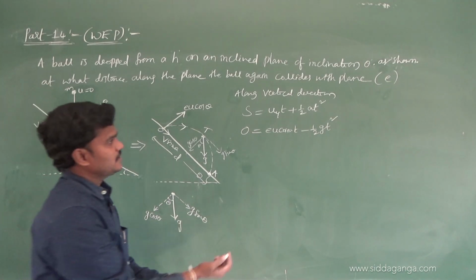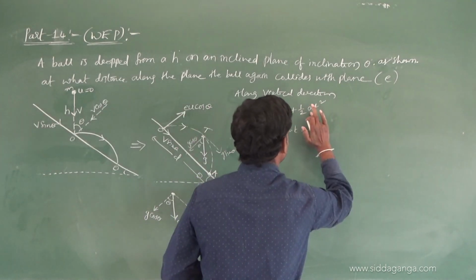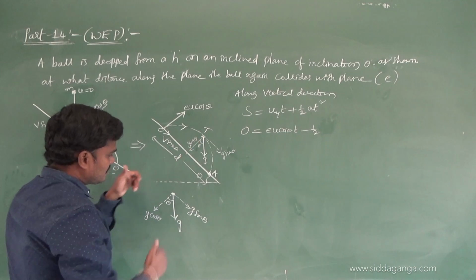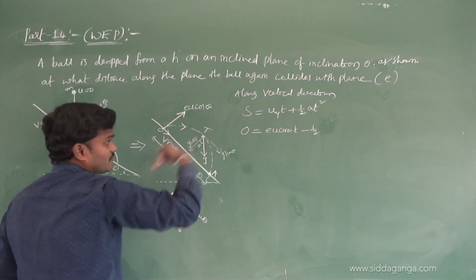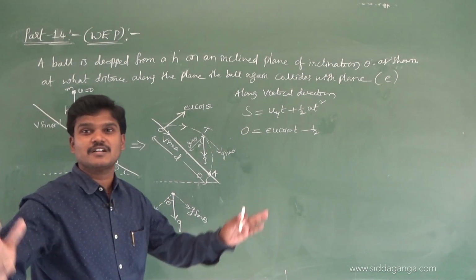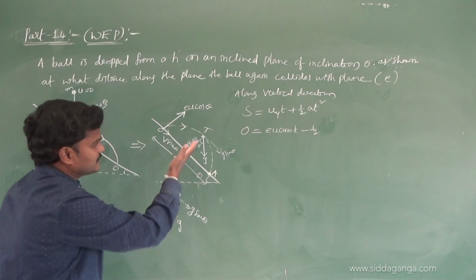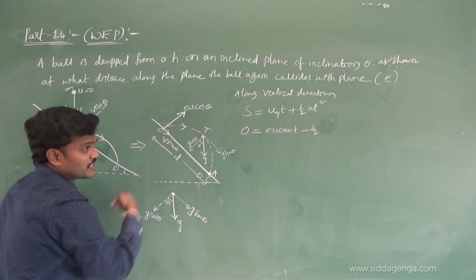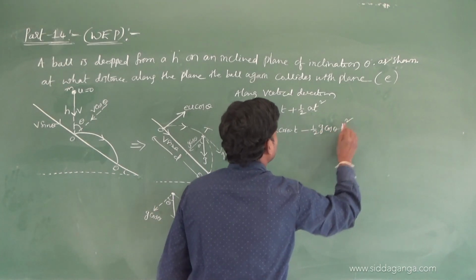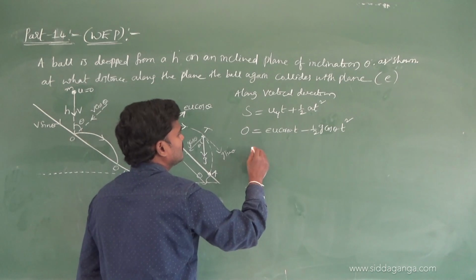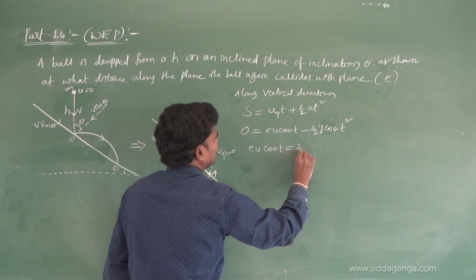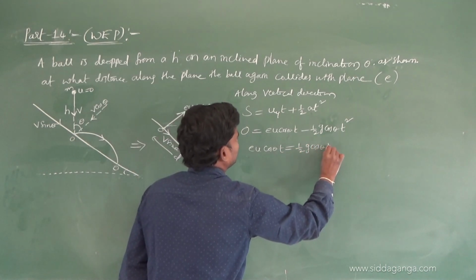And what is this a? Observe, along vertical, what is a? g cos theta. With respect to this plane, this is the vertical, and this g sin theta is horizontal. Don't always remember cos theta as horizontal and sin theta as vertical. This g cos theta is vertical. So in place of a, you write minus g cos theta into t square. Take cos theta common. So equate these two: u cos theta t equals half g cos theta t square.